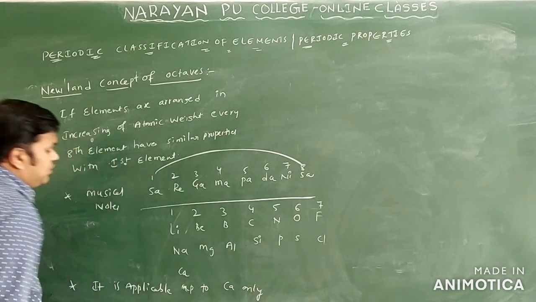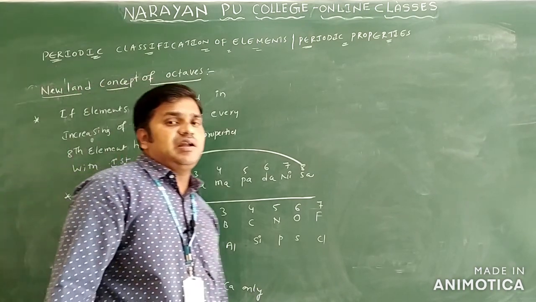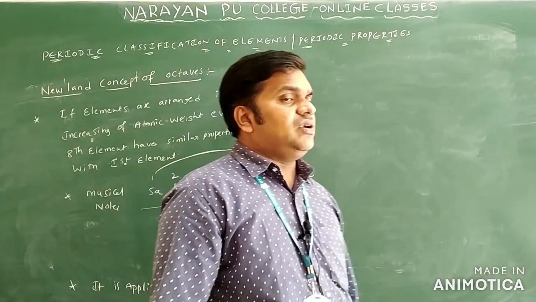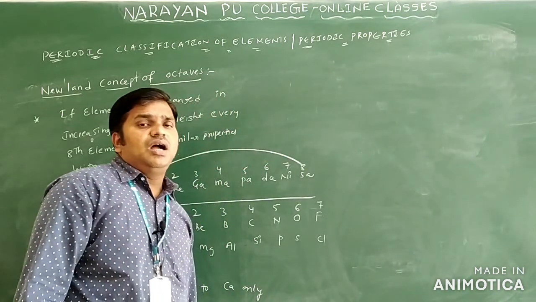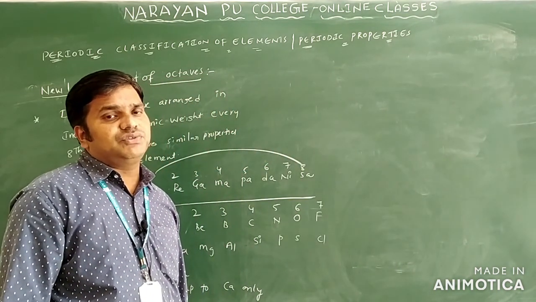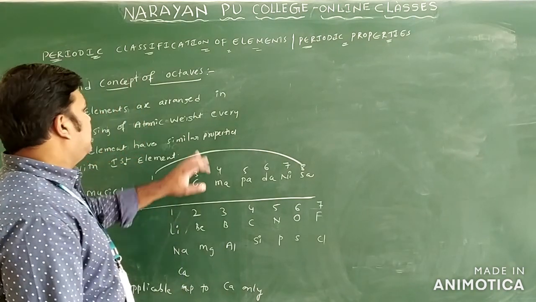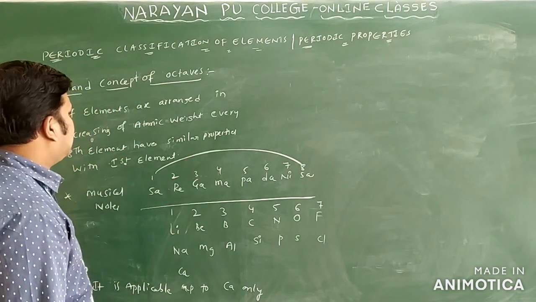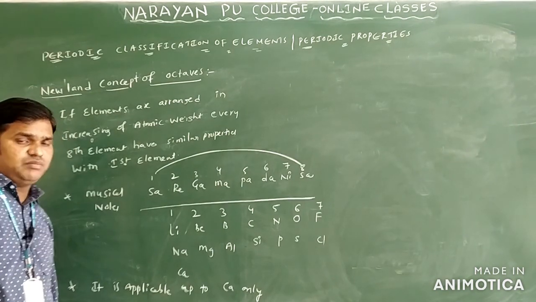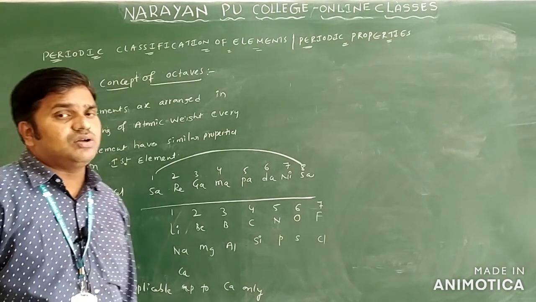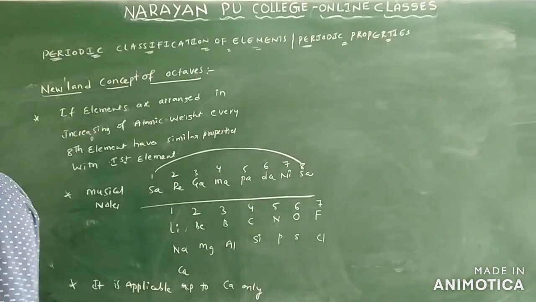It is not applicable after calcium because the d orbitals are entering, so we cannot say those elements have similar properties. So this is about Newlands' law of octaves. The definition: elements are arranged in increasing order of atomic weights, and every eighth element has similar properties to the first element. This is Newlands' law of octaves.